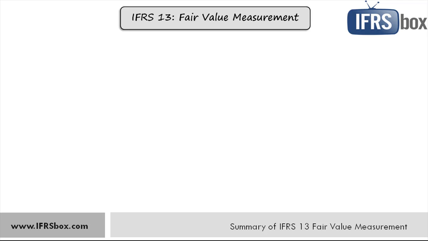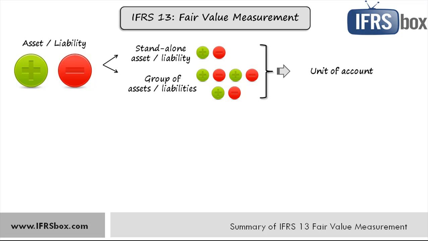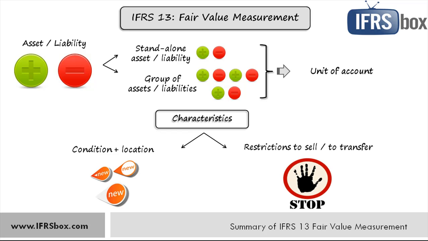With reference to setting the particular asset or liability that is subject to measurement, you need to determine whether you're valuing individual or standalone asset or liability, or a group of assets or liabilities, and that depends on the unit of account for the asset or liability. Unit of account is the level at which an asset or liability is aggregated or disaggregated, and it is set by the standard other than IFRS 13 basically. Also, IFRS 13 requires an entity to consider the characteristics of the asset or liability when setting the fair value, mainly the condition and location of an asset and restriction on the sale or use of an asset or transfer of a liability.